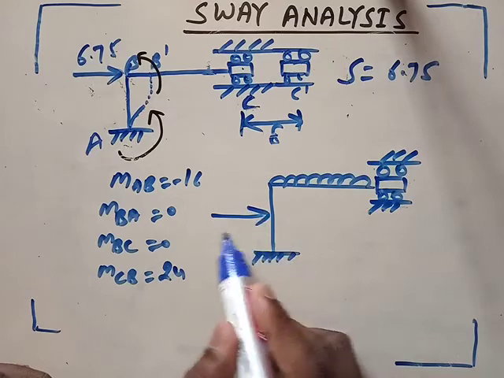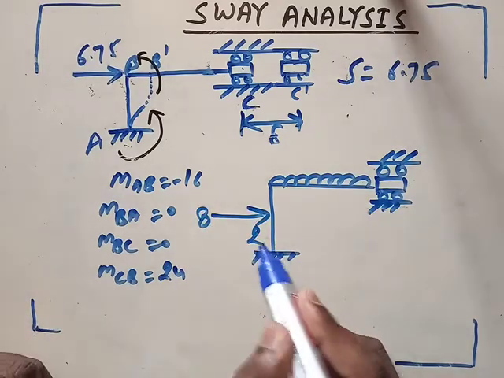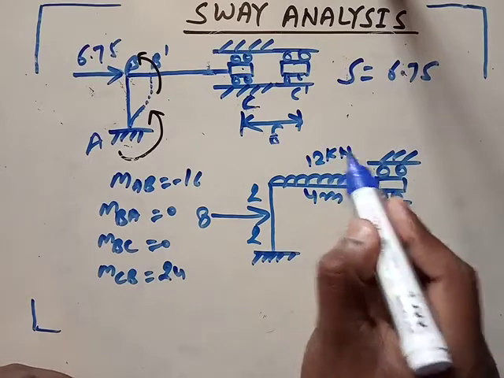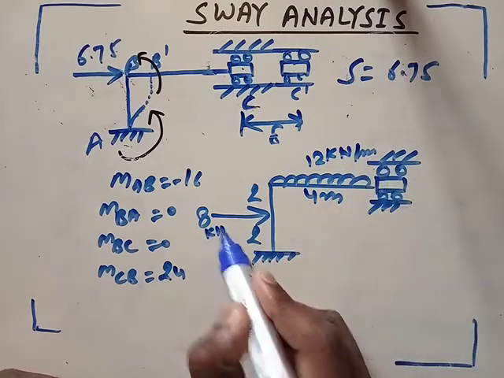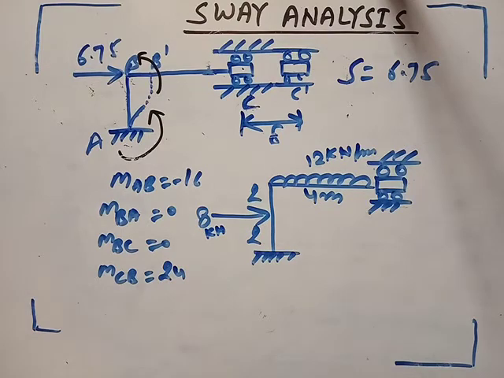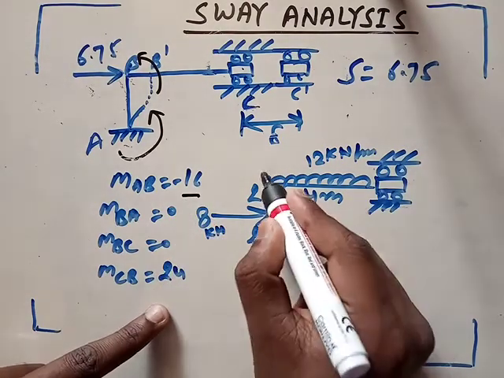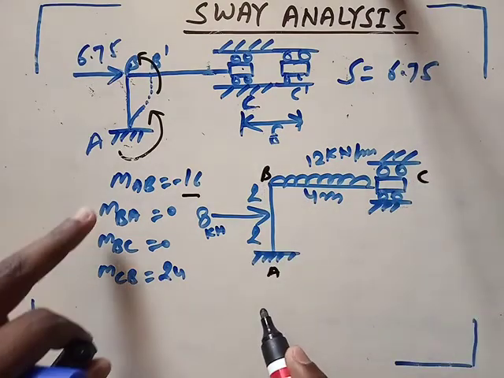Here it was 8, this is 2 meter, this is 2 meter, this is 4 meter, and this is 12 kilonewton. The net moment we have got is minus 16 at A, MAB is minus 16.